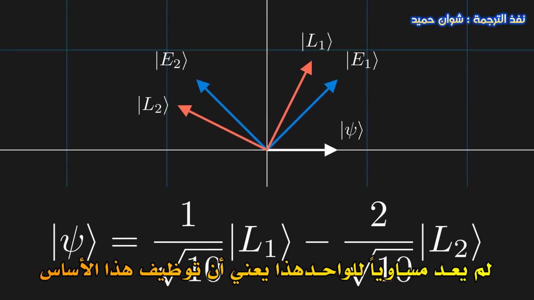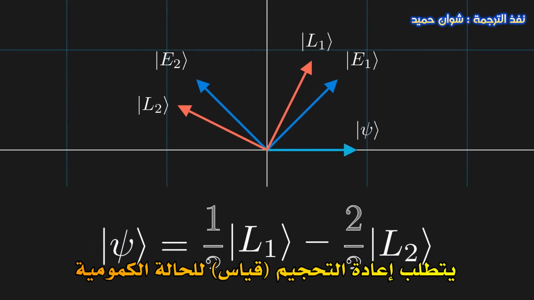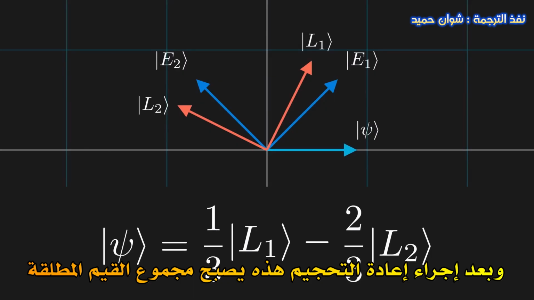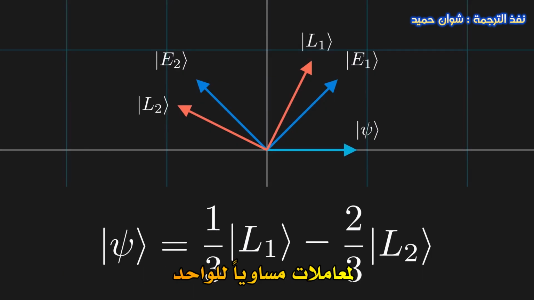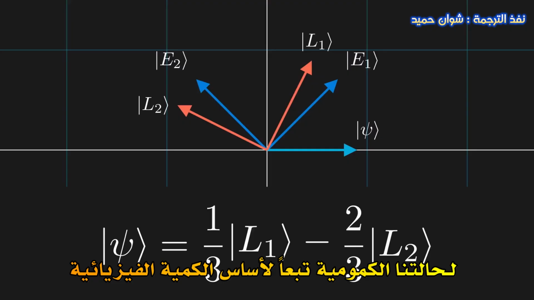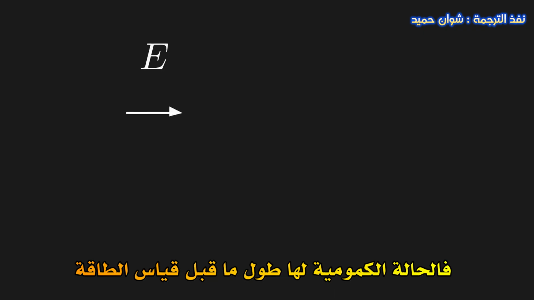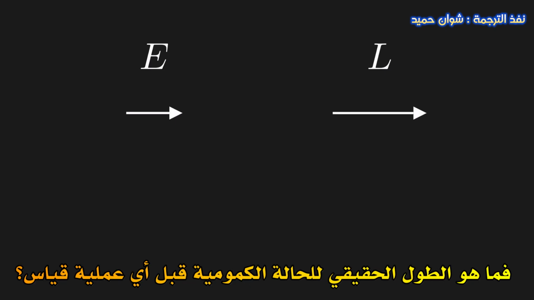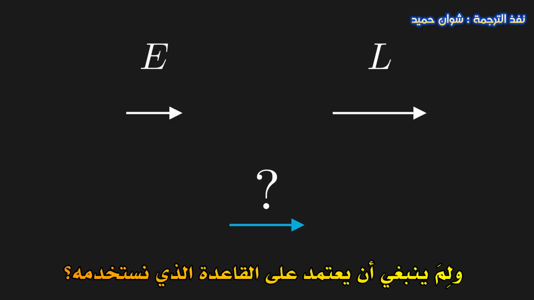This means that when working in this basis, we need to rescale our quantum state in order for the coefficients to still be probabilities. After rescaling the quantum state, we now get coefficients whose absolute values add up to 1. So depending on which observable eigenbasis expansion we're working with, we have to vary the total length of our quantum state. But this sounds strange, doesn't it? Before measuring energy, our quantum state has a certain length, but before measuring angular momentum, it may have a different length. So what's the actual length of our quantum state before we measure anything? And why should it depend on what basis we're working in?